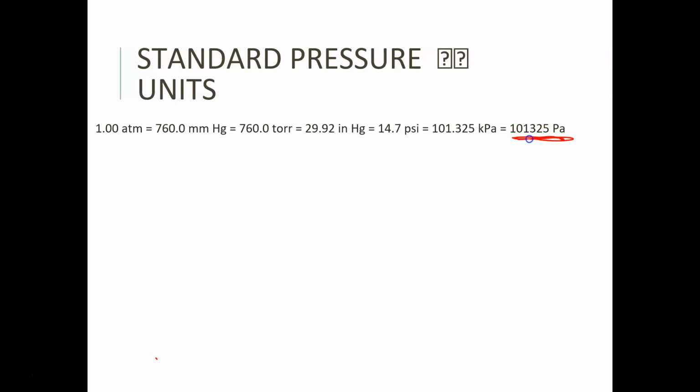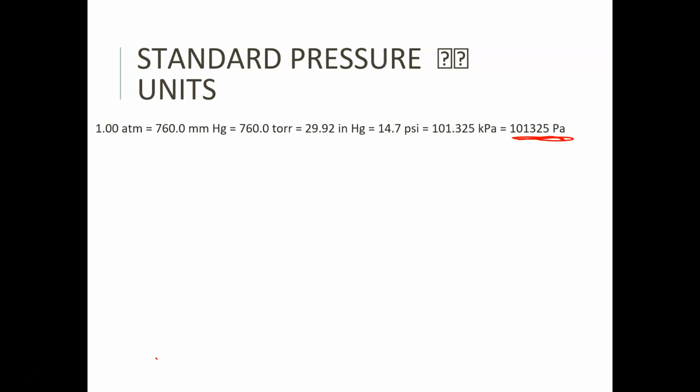So, standard units of pressure. This is where we get into this idea of units. So I'm going to give you a litany. You will notice that down here is the SI unit, Pascal. See how big that number is? 101,325 pascals. That's really, really tiny compared to some of these other units. So one that we use very often is atmospheres. 101,325 pascals is equal to 1 atmosphere. It's also equal to 760.0 millimeters of mercury, which is also equal to 760.0 torr.